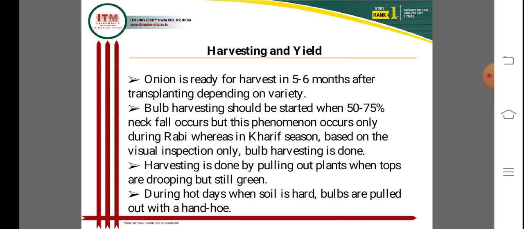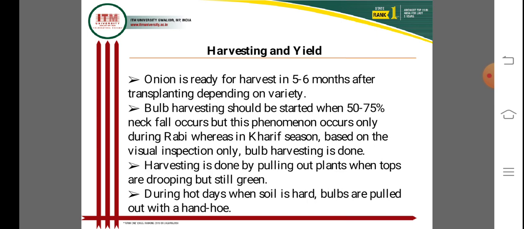Based on visual inspection only, the harvesting is done. A harvesting index can be used for the identification and inspection of crops that are ready for harvesting. Different seasons and different timings can be used, and the number of days is the harvesting duration. A 50 to 75 percent neck fall can be used to identify when the crop is ready for harvesting.